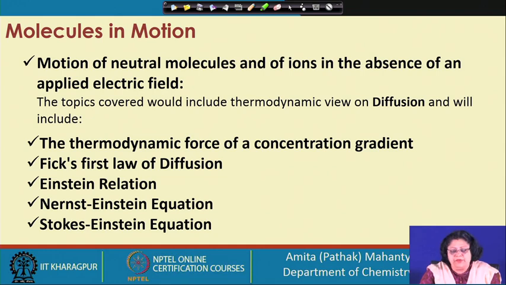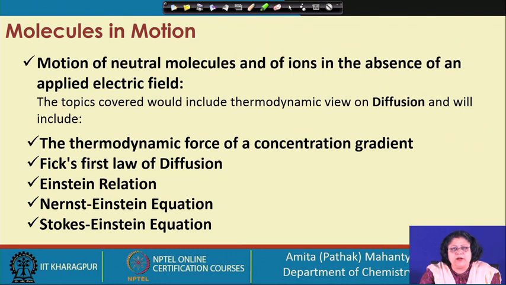What I would like to emphasize, to do this course we do not really require any prerequisite as such, but you need to know a little bit about the real gases and the ideal gases. You need to know about ions, you need to know about the atoms and molecules.